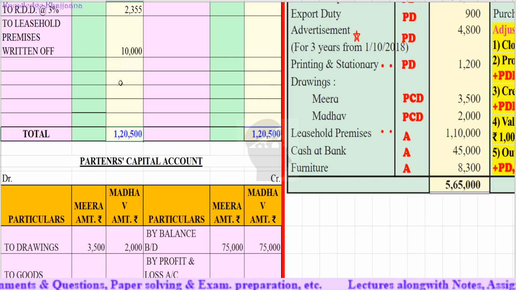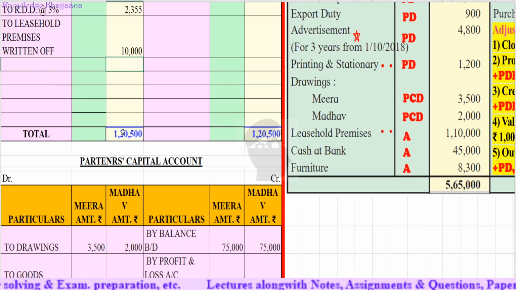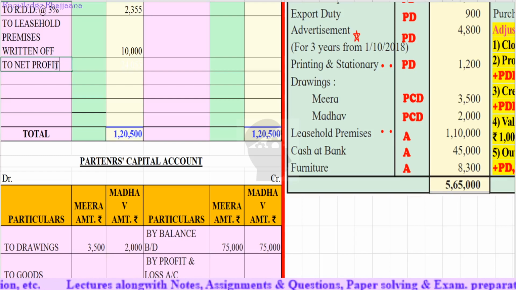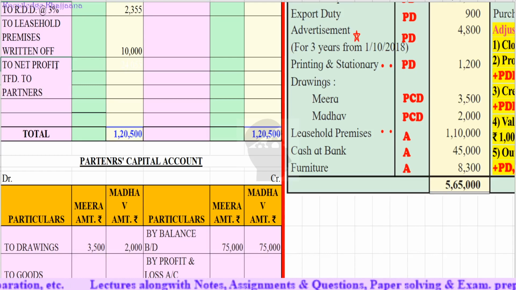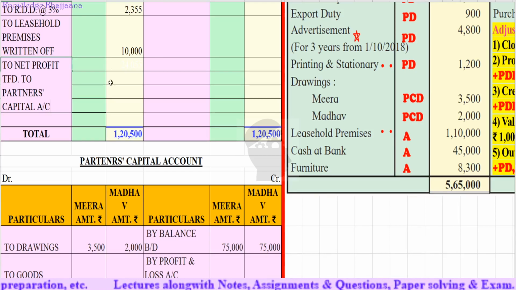The total of these amounts is rupees 24,055, and if we deduct it from rupees 1,20,500, we will arrive at the net profit, that is 96,445. So how should it be recorded? To net profit transferred to partners' capital account. Okay, we have to transfer it to the partners' capital account.